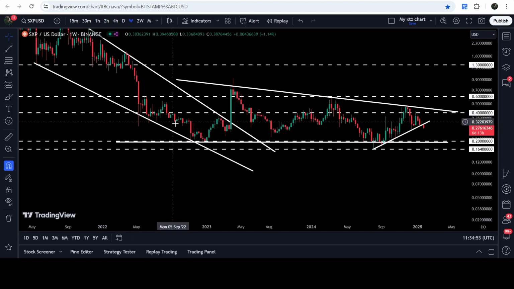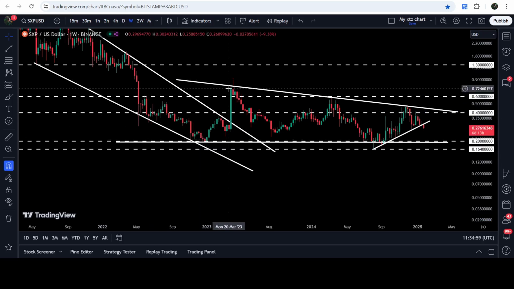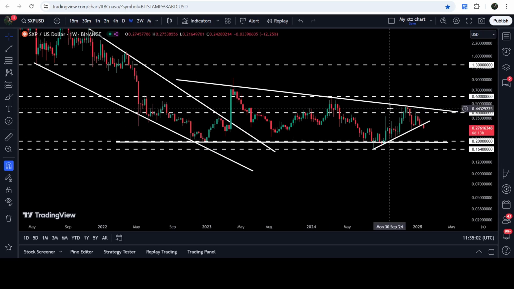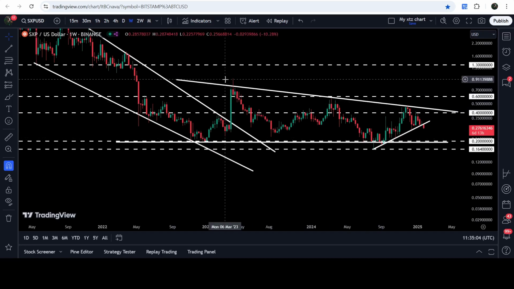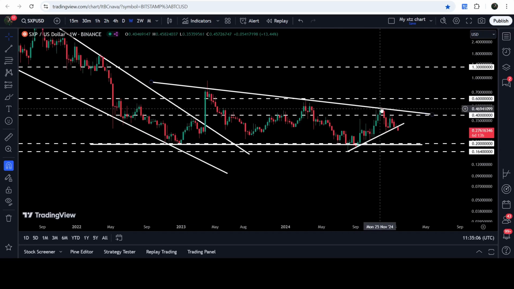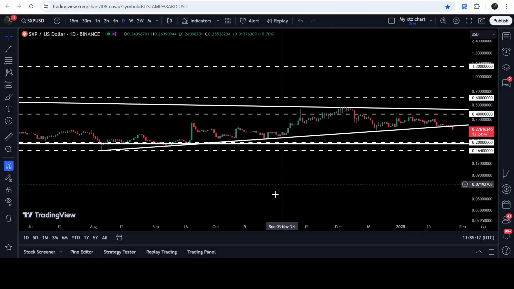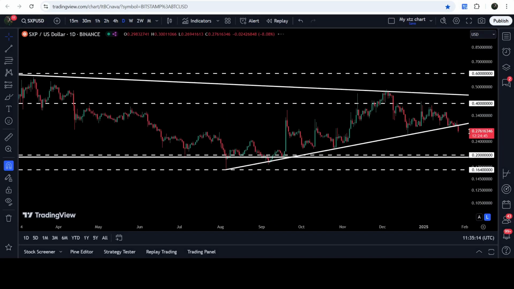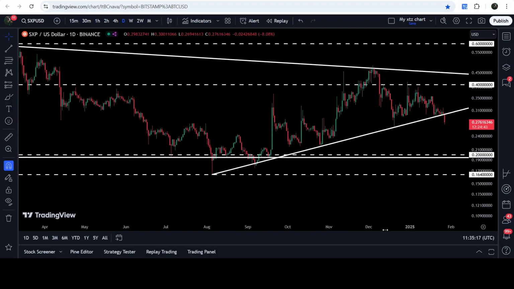And by the way, we found this support here when it was moving inside this previous massive and huge falling wedge pattern. And after the breakout and after this pump, the price line was rejected by the resistance of the triangle. And since then, it is not able to break out this resistance. Now, once again, it is rejected by this downtrend and resistance, and now recently we have broken down another quite long-term uptrend line support. And now we are switched back to the daily time frame chart.